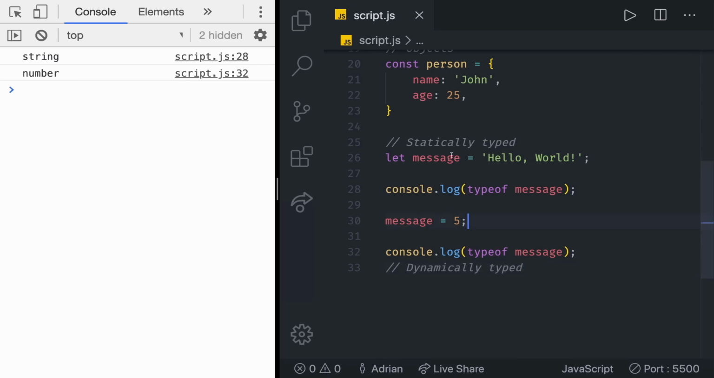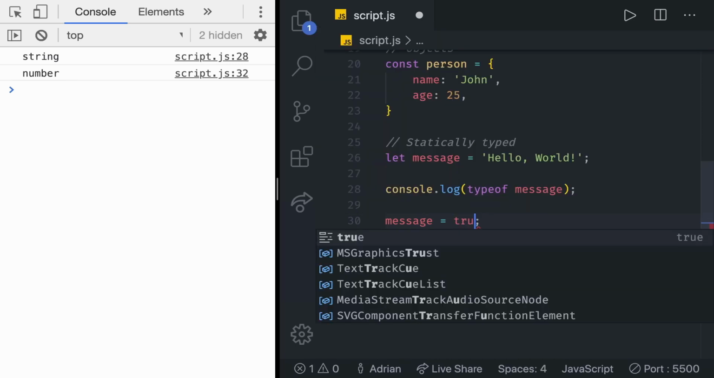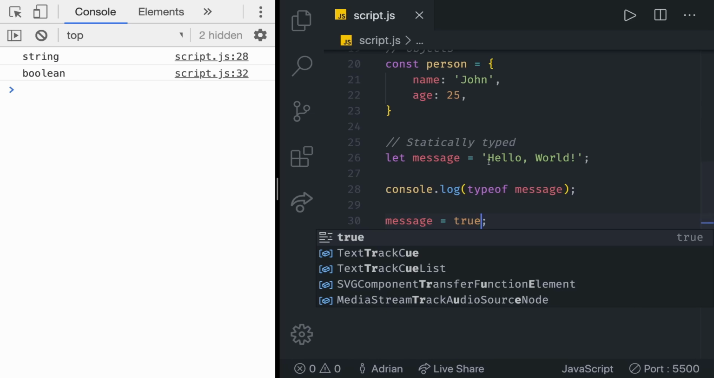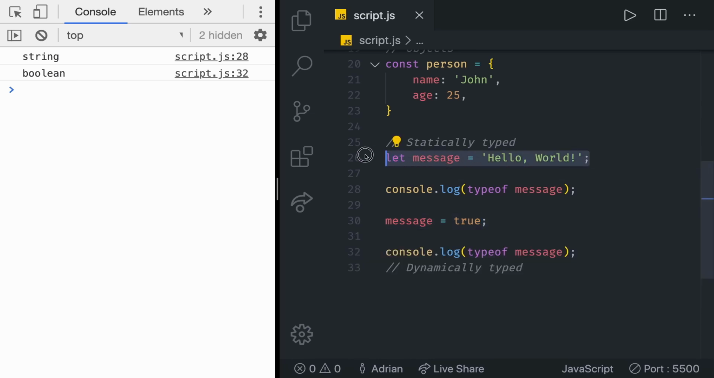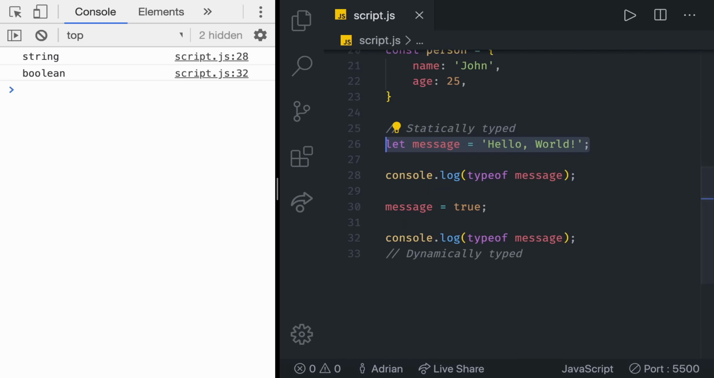Again, we don't have to just change it from a string to a number. We can change it, for example, to, let's say, Boolean. So we're going to do true. That's also viable. So we can start with a variable which is a string, and then at the end it can be a Boolean. It doesn't really matter. This is a completely valid syntax.